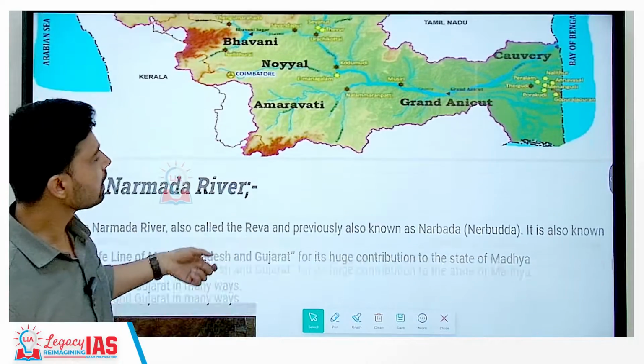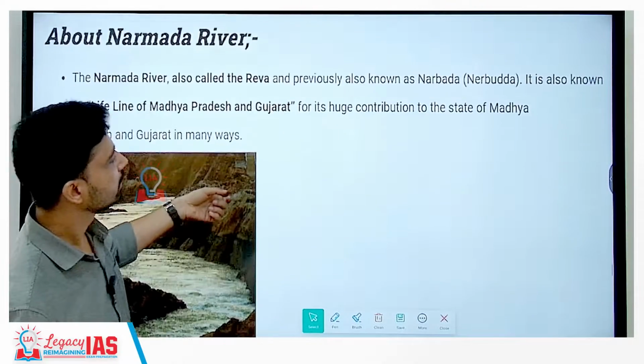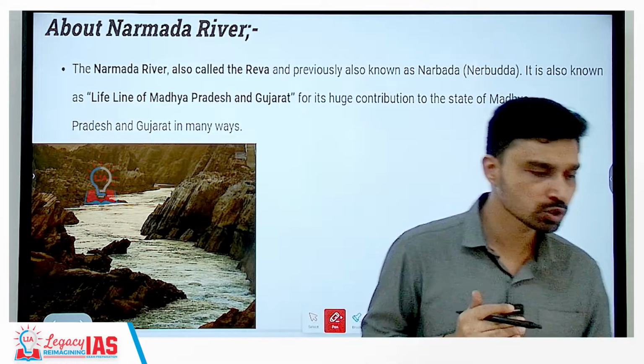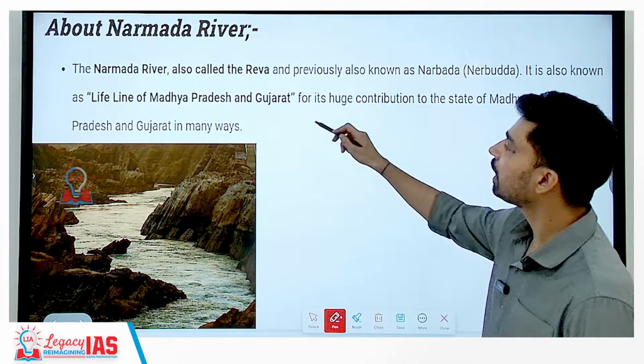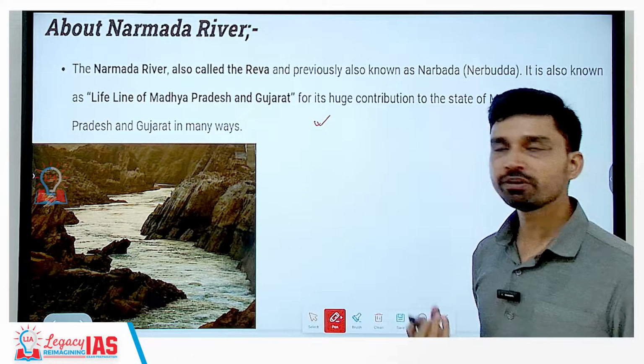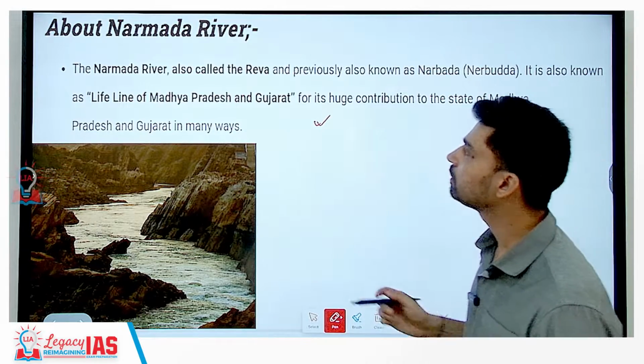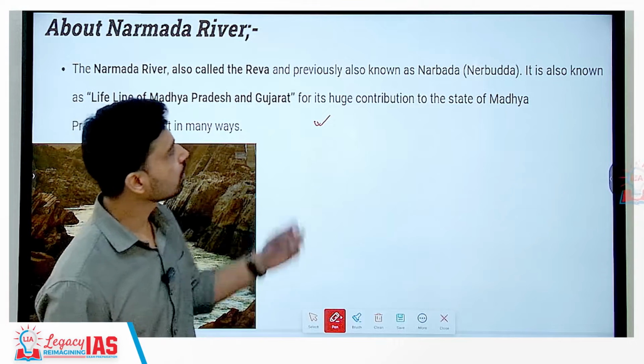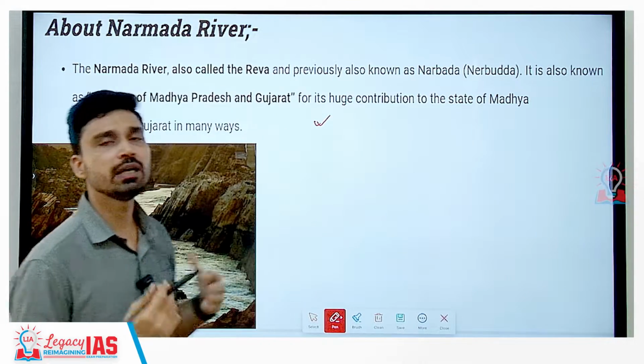Then these are the east flowing rivers of India. Now 2 major peninsular rivers that flow toward the west we can also discuss here. One of the longest rivers that is flowing to the west is river Narmada. Narmada river earlier was also called by the name of Reva river or Narmada, Narbuda, several other names were there.